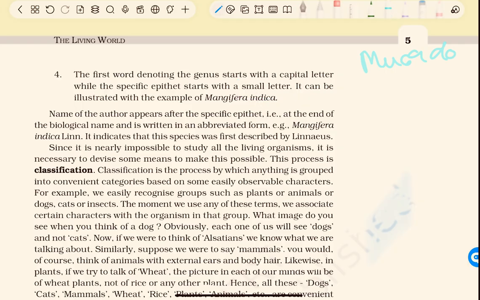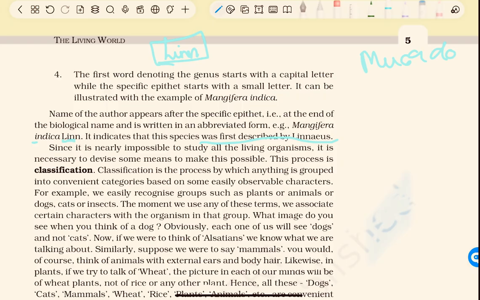Name of the author appears after the specific epithet. It means at the end of the biological name, and it is written in an abbreviated form. It means Mangifera indica Linn. It means the discoverer is Linnaeus, Carolus Linnaeus. It indicates that this species was first described by Linnaeus.